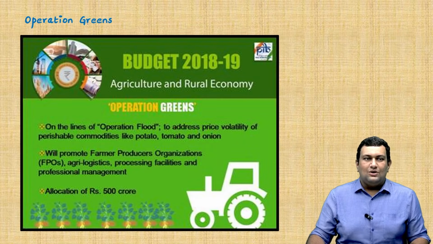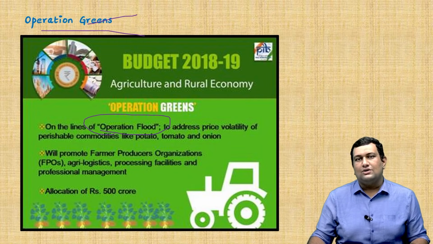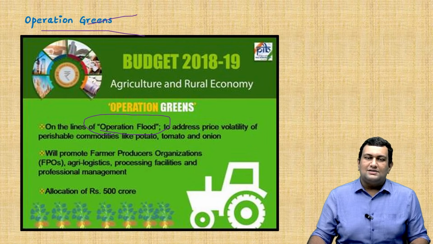And next we will see about Operation Greens. It's similar, on the lines of Operation Flood. Operation Flood is regarding the White Revolution. So we also need to know about the different types of revolution which happened in our country. Operation Greens is to address the price volatility of commodities like potato, tomato, and onion.